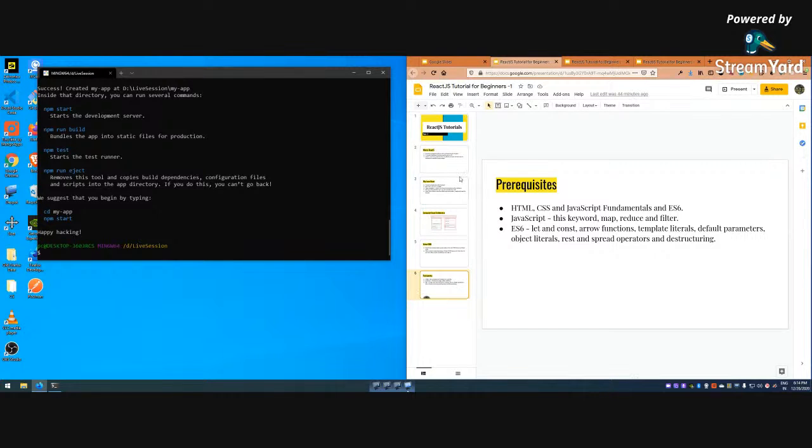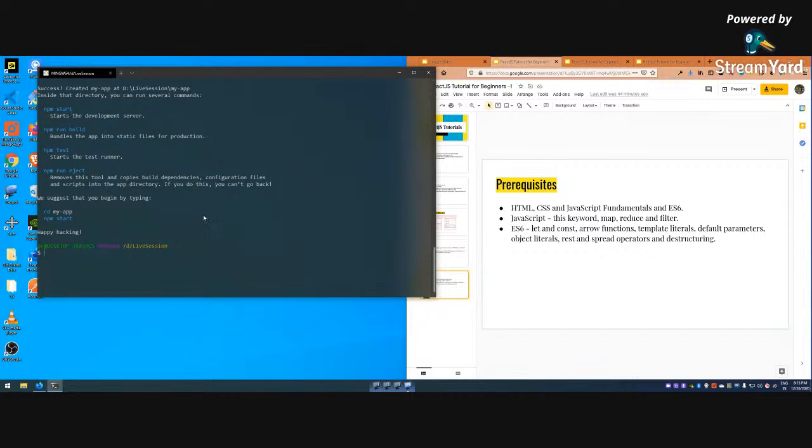See, this is done. If this is done, it means our React app is ready and we can go ahead. They have given us some commands: cd my-app, and then the other one, happy hacking.